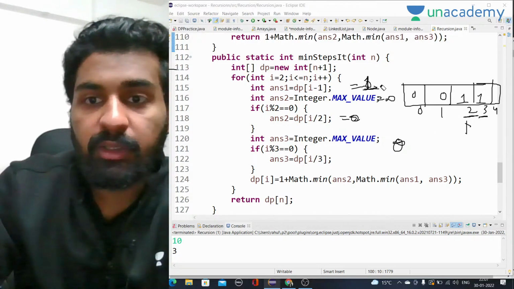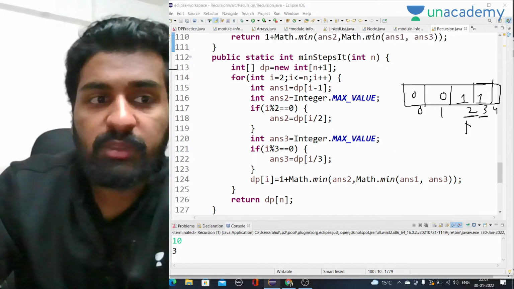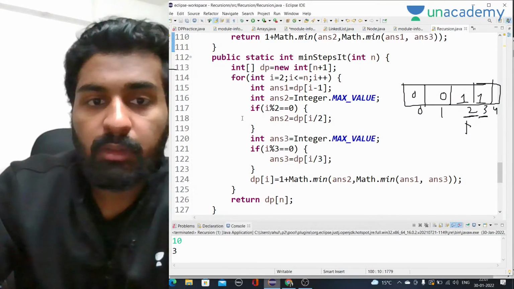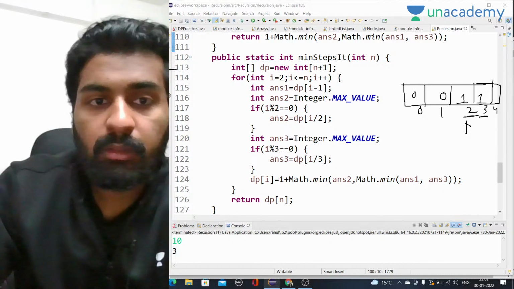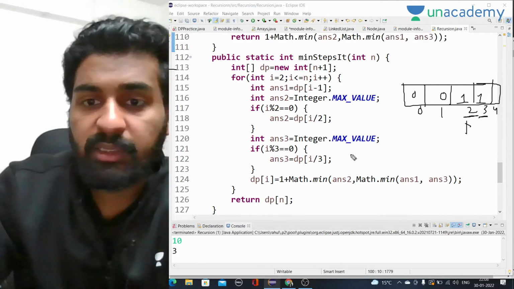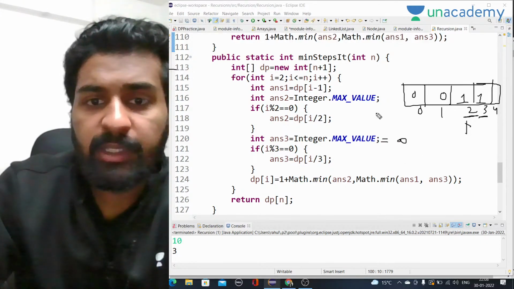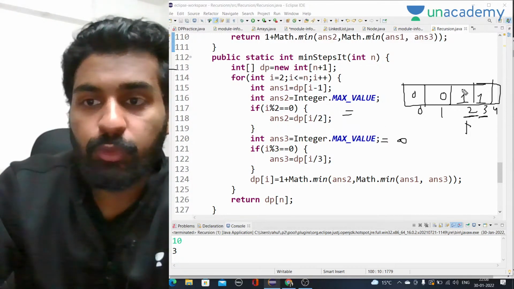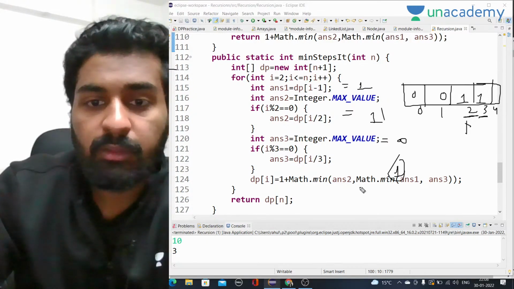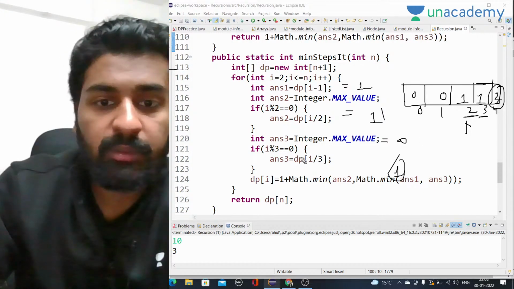Okay, same way for the last value, 4. So for 4 as well, what we have to do is, just a second. Okay, so dp of i minus 1, dp of i by 2, dp of i by 3. dp of i by 3 will be infinity only because 4 is not divisible by 3. For i by 2, it will be 4 by 2, which is 2. So on the second index we have 1, and dp of i minus 1, 4 minus 1 is 3. On the third index we have 1. So the minimum of all three will be 1 only. So 1 plus 1 will be 2. So we will return this and the answer will be 2, right?